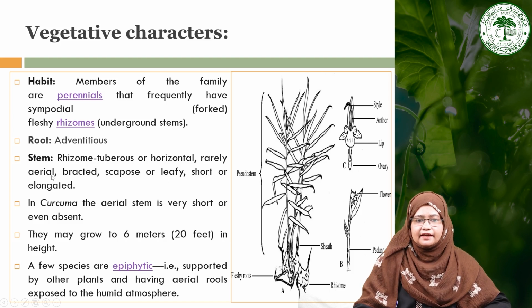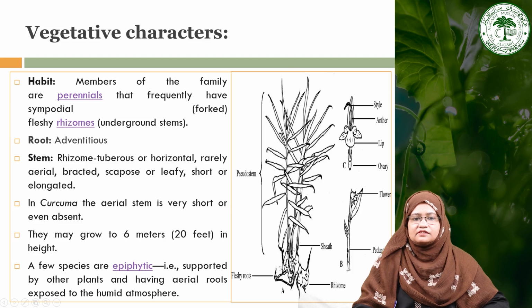Rarely there is an aerial stem, and they have a bracted scape, or leafy, short and elongated type of stem. Then in Curcuma, the aerial stem is very short or may be absent, and in some plants it may grow up to 6 meters in height. A few species of this family are epiphytic, that is supported by other plants, and have aerial roots that are exposed to the humid atmosphere.